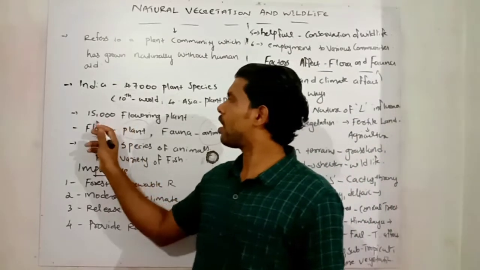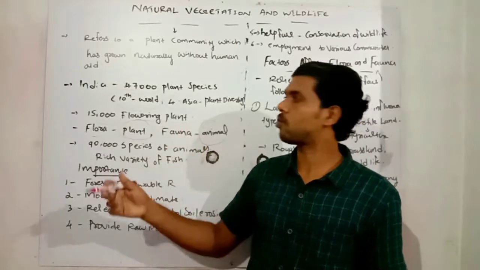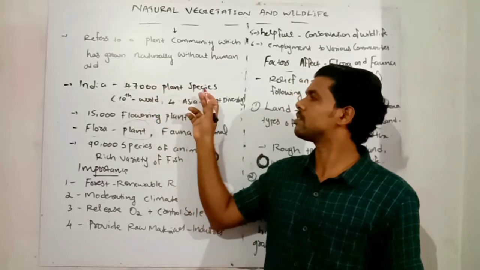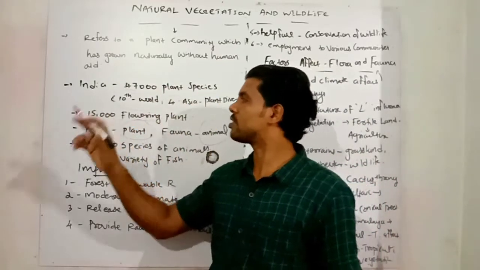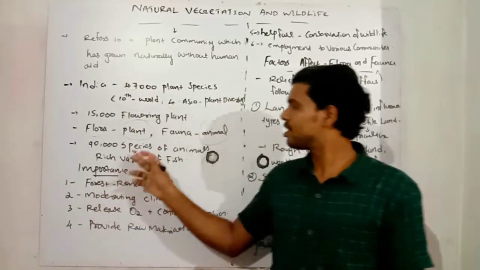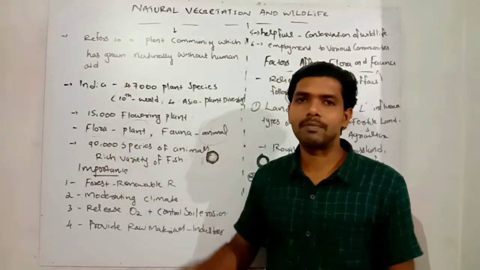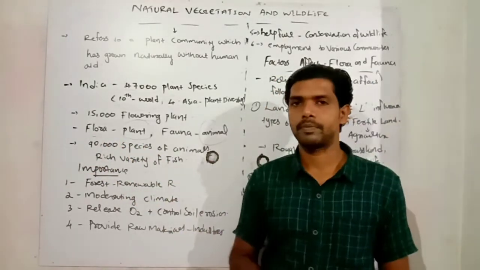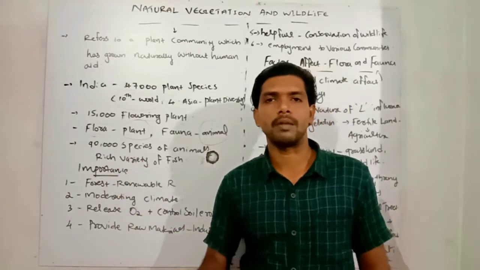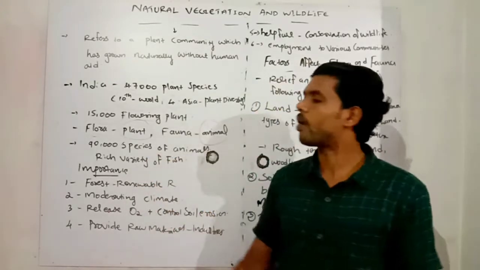In India we have almost 15,000 flowering plants. So out of 47,000 plant species, about 15,000 are flowering plants in our India. And in the case of animals, there are almost 90,000 different species of animals in our India. India also has rich varieties of fish in different marine elements, the sea, ocean and rivers. We have a rich fish wealth also.